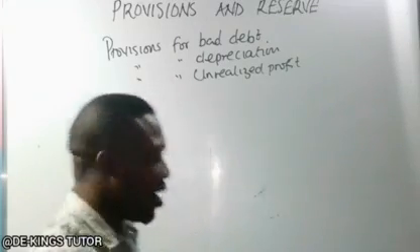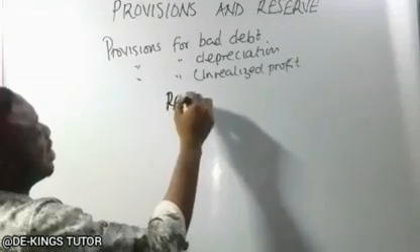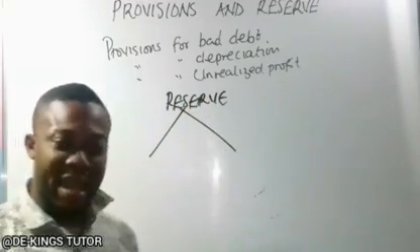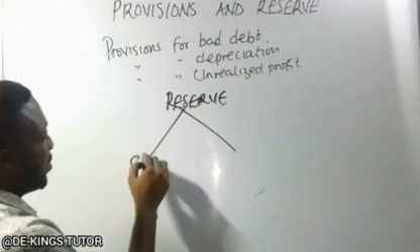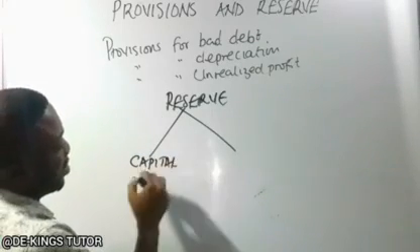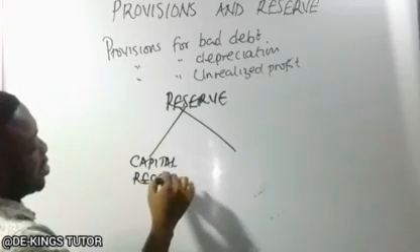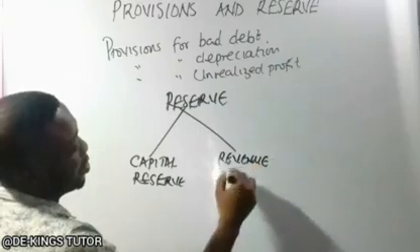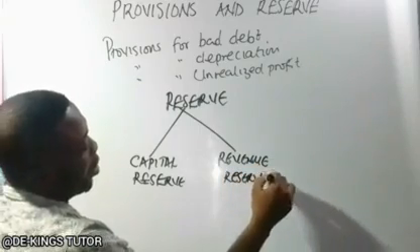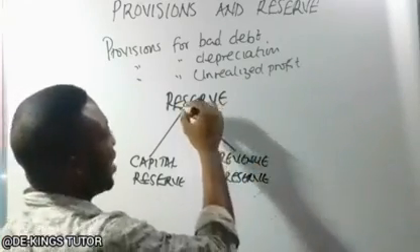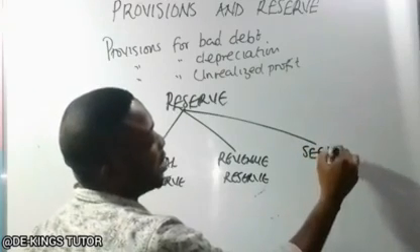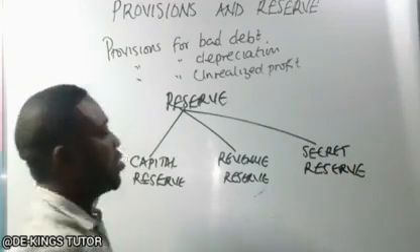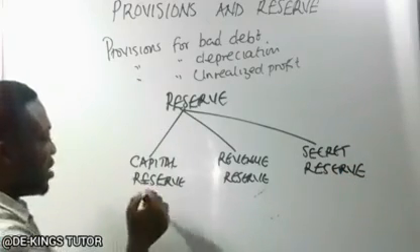So we have different types of reserve. In some texts, we have the capital reserve and the revenue reserve. But I made a research and I found that we also have what we call a secret reserve. Now, what is capital reserve?